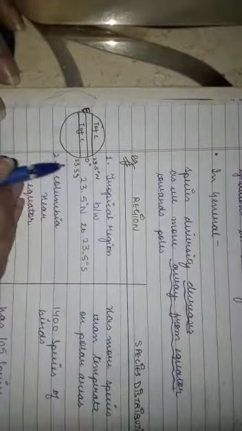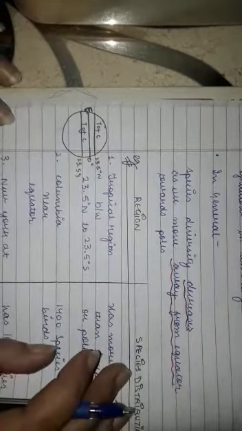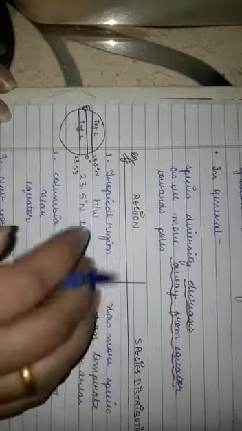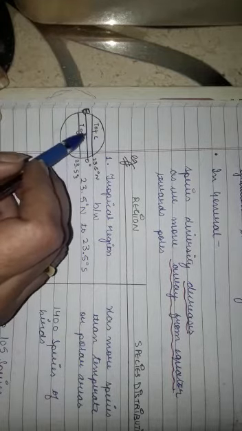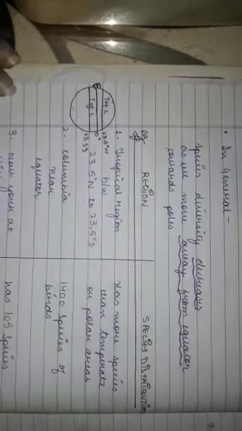We know how the latitudes are divided on the earth. In the center at 0 degree there is the equator, and then at 23.5 degree north there is the tropic of Cancer, and at 23.5 degree south there is the tropic of Capricorn. In general, the species diversity decreases as we move away from the equator towards the poles, towards north and south.